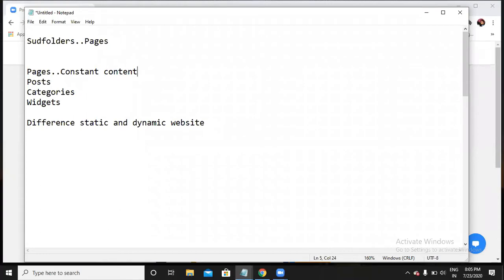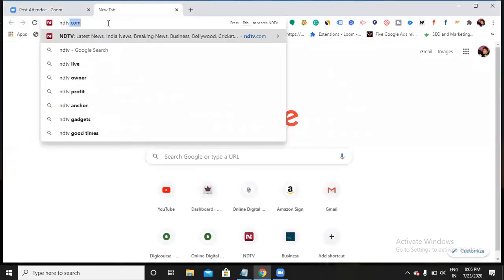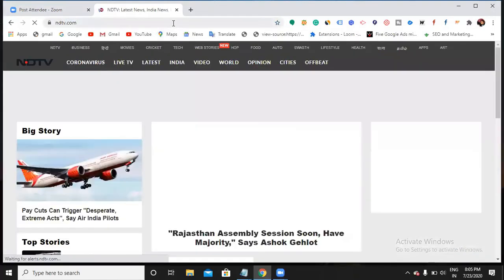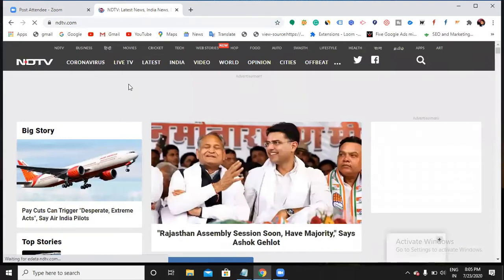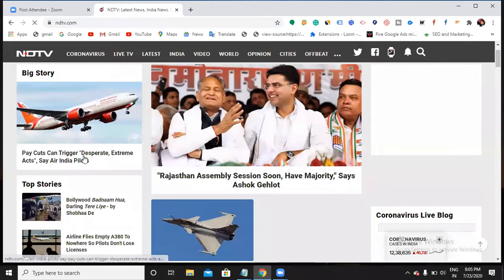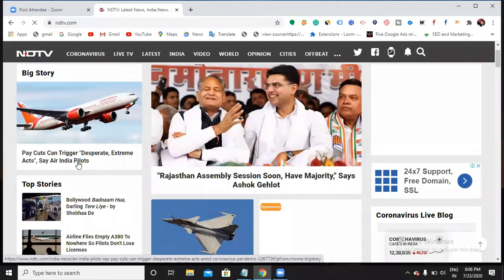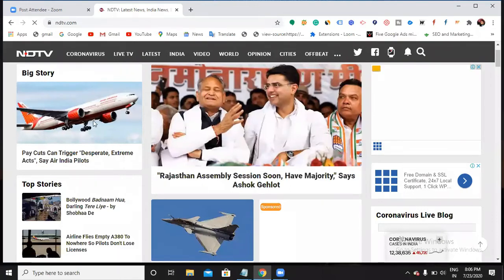Whereas posts, you will use this option to write blogs on your website. Definitely everyone will have some blogs. If I open any blogging kind of website, you can see their blogs. Now NDTV. NDTV has some subfolders like world, video, India, latest, live TV. These are called subfolders, like pages. Again, I can see some news like pay cuts can trigger desperate extreme acts, say Air India pilots. So this is called a post.